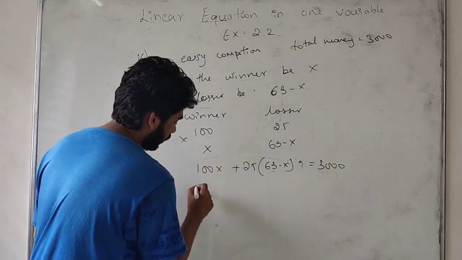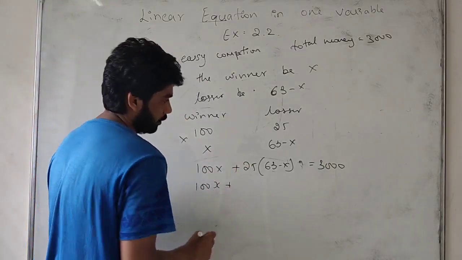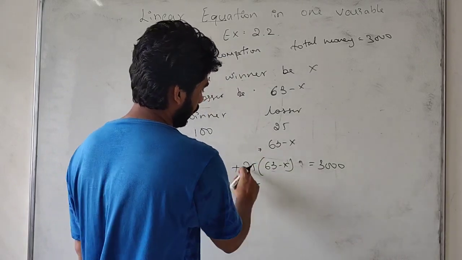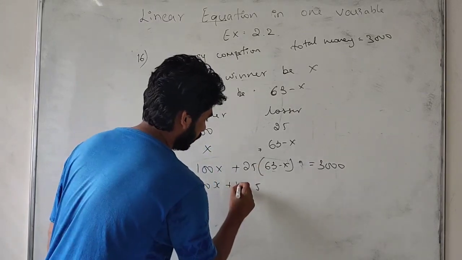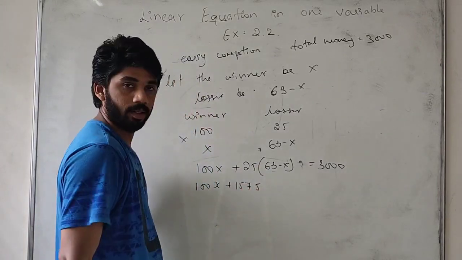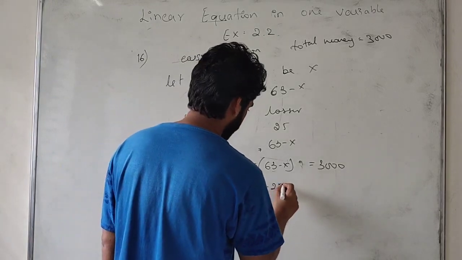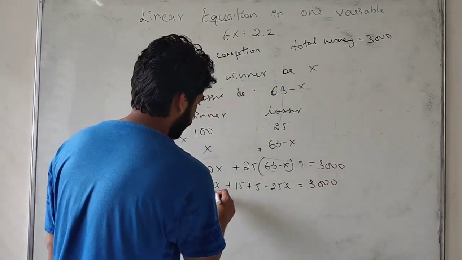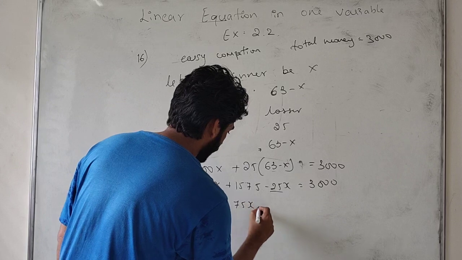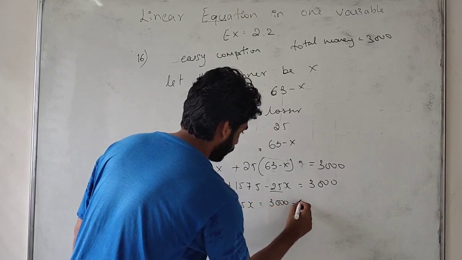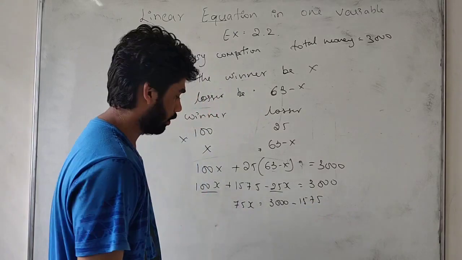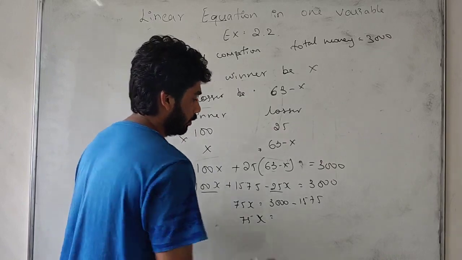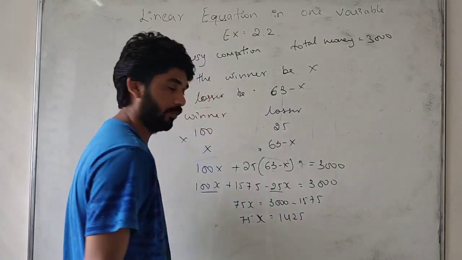For solving this, 100x plus 25 times 63: 25 times 3 is 75, 25 times 6 is 150, so 1575, minus 25x is equal to 3000. Okay, 100 minus 25 means 75x is equal to 3000 minus 1575, which means 1425.